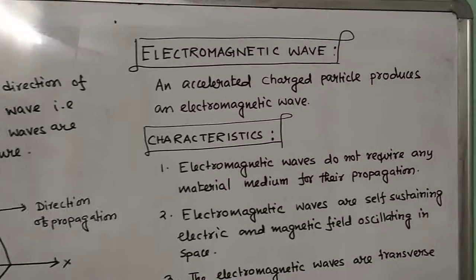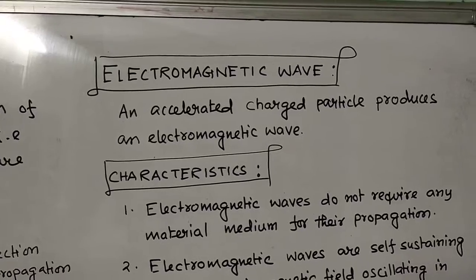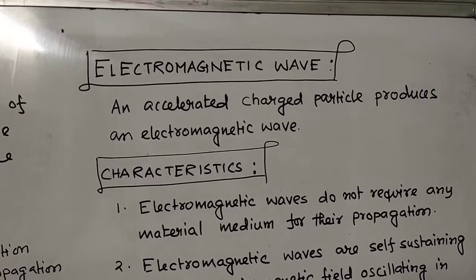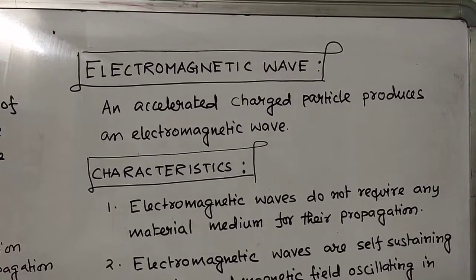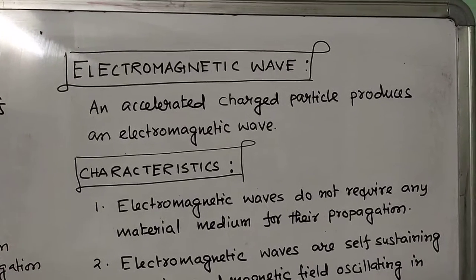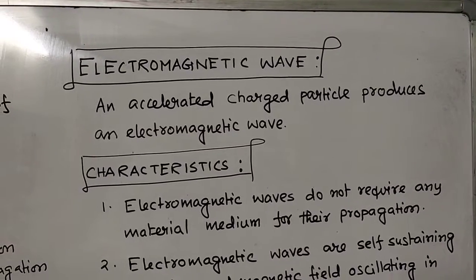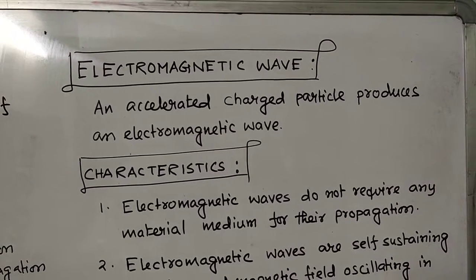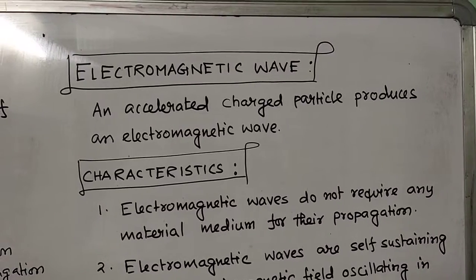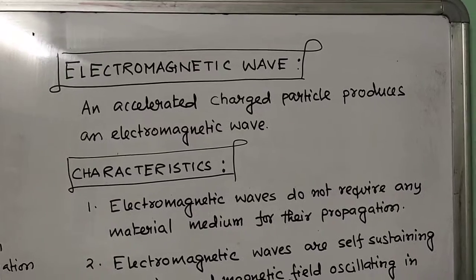Now the first topic which we are going to discuss: what is an electromagnetic wave? As per the definition, an accelerated charged particle produces an electromagnetic wave. When a charged particle moves, it produces current, is it not? This current means there is an existence of electric field.